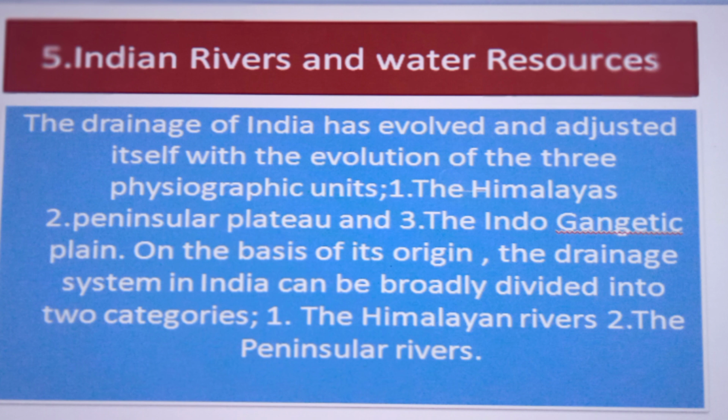The drainage of India has evolved and adjusted itself with the evolution of the three physiographic units. First one is the Himalayas, second one is the Peninsular Plateau, and third one is the Indo-Gangetic Plain. On the basis of its origin, the drainage system in India can be broadly divided into two categories. First one is the Himalayan rivers and second one is the peninsular rivers.